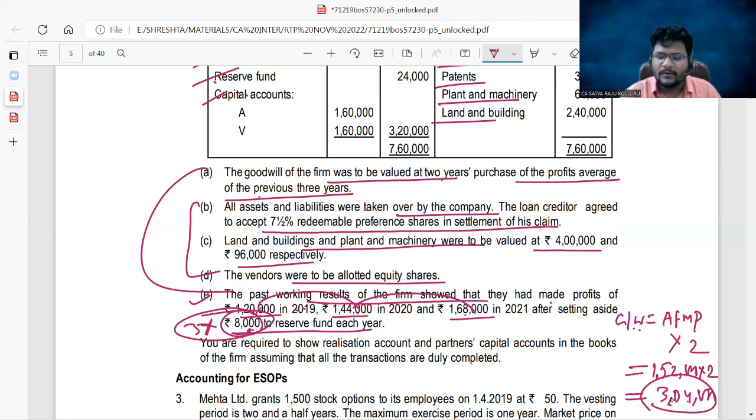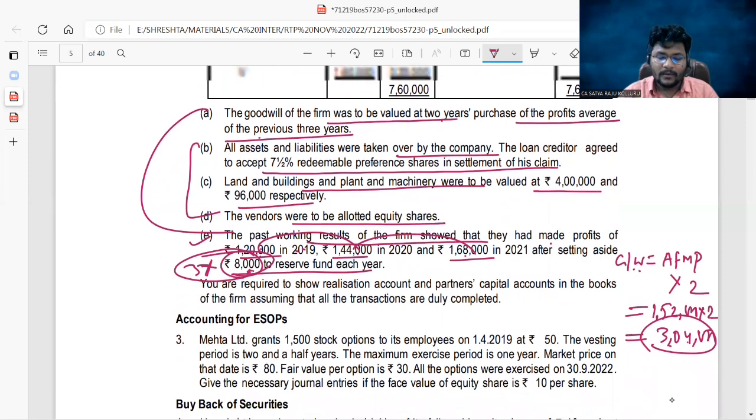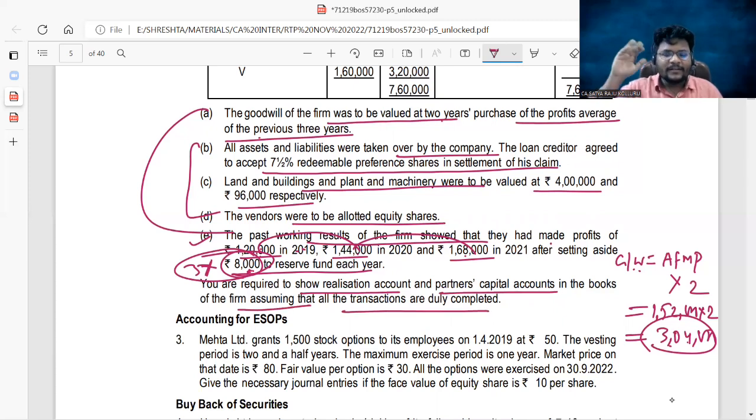Who is the vendor here? The purchasing company. The vendors were allotted equity shares means the purchasing company allotted equity shares to the selling firm. You are required to show the realization account and partners capital account in the books of the firm, assuming that all transactions are duly completed. If it is amalgamation, they might ask for the realization account and equity shareholders account. Here they asked for the realization and partners capital accounts.